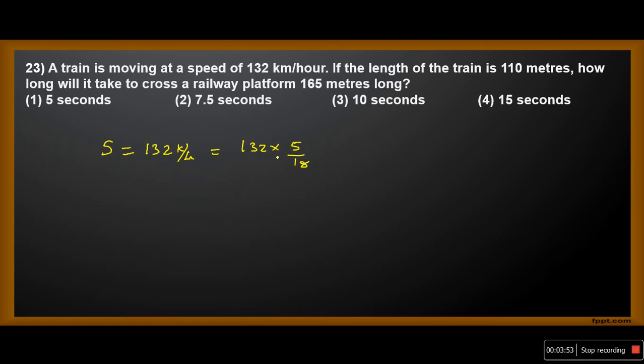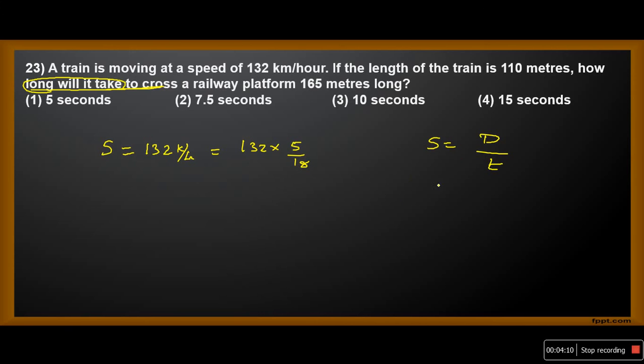What is the formula for speed? Speed is equal to distance by time. What is the question asking us to find? How long will it take? It means it is asking us to find the time taken by the train to cross a platform of 165 meters.